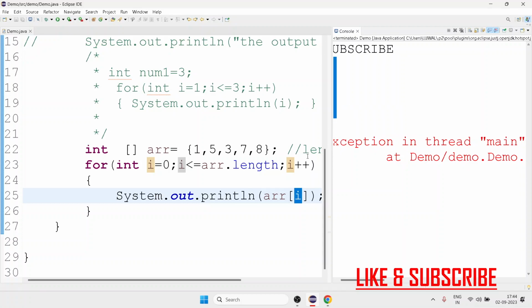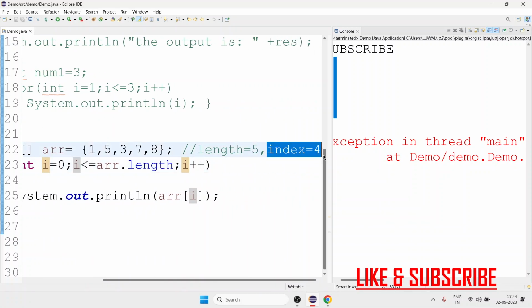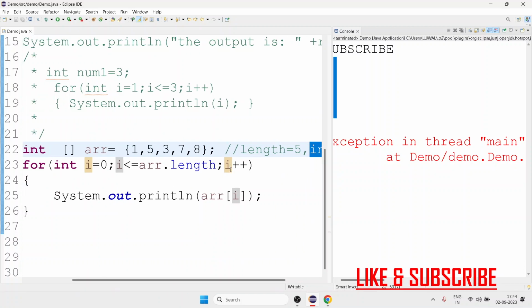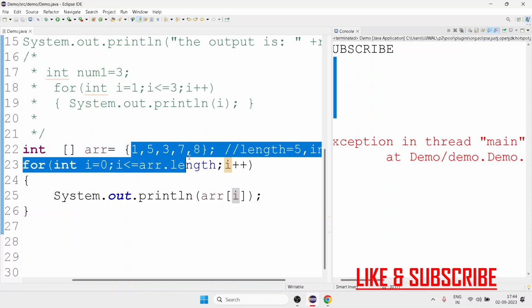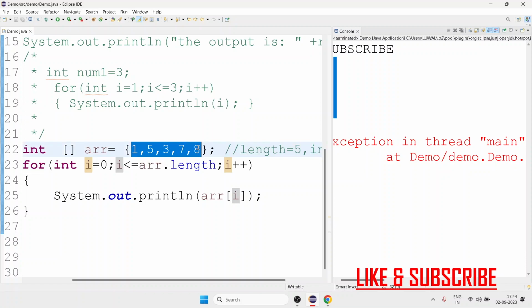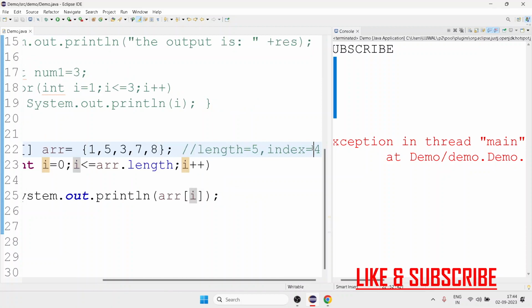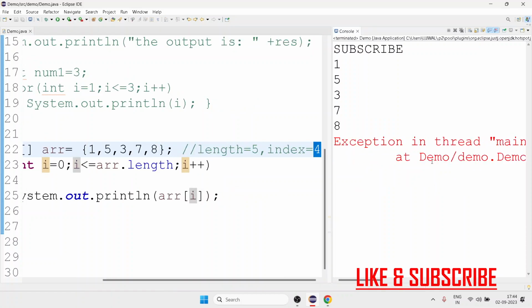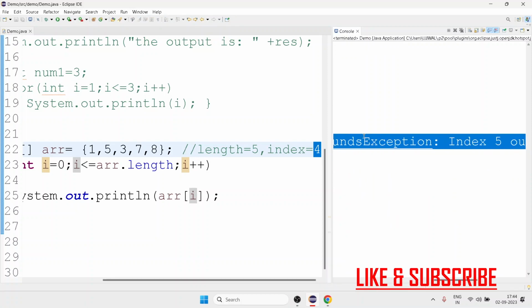But then when it goes and checks, the index value will now be 5, though the actual last index value is 4. Now it will come, index value is 5. Is 5 less than or equal to 5? Right, condition fulfilled. Now it will go and check what is at index 5. Which element is at index 5? 0, 1, 2, 3, 4. There is no fifth index. Only the length is 5. Index is only till 4. So it will give me an exception, that is array index out of bound exception.